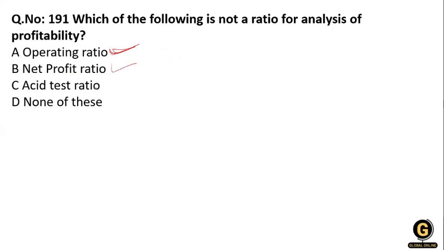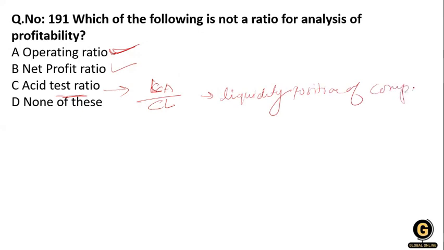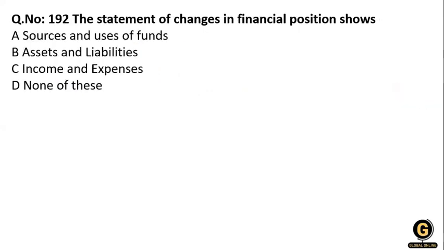The acid test ratio is not a profitability analysis, because we calculate it with liquid assets divided by current liabilities. So it shows the liquidity position of the company. Clear?